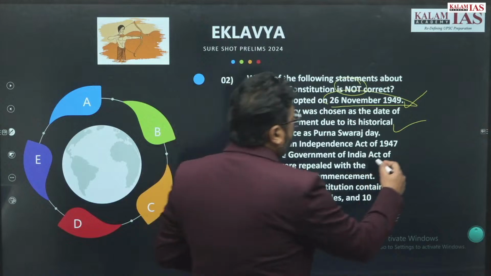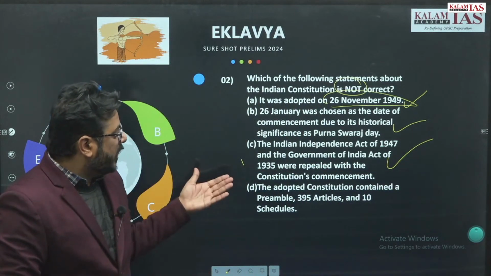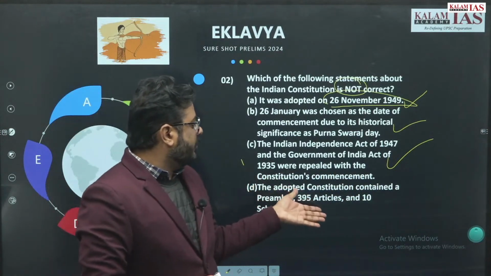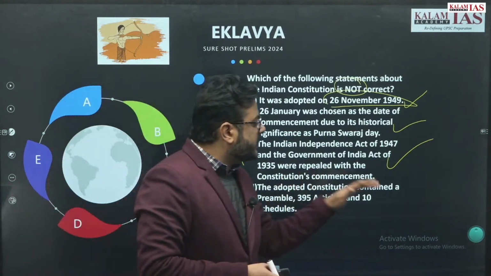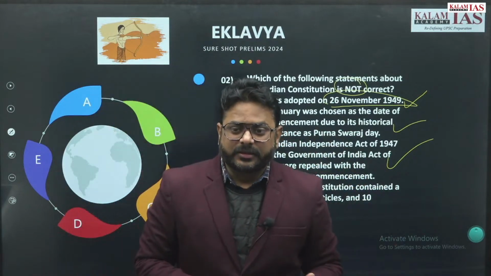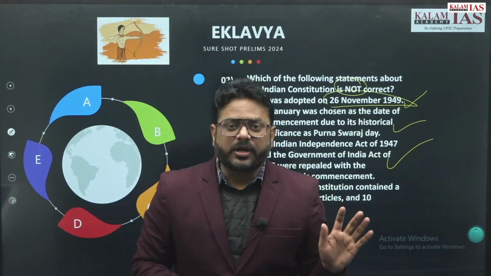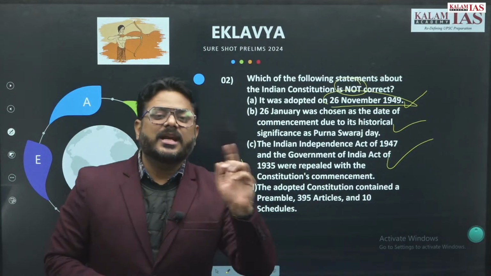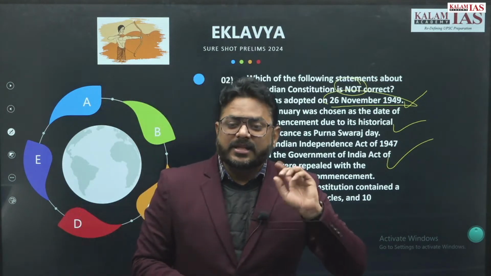So, that is also correct. Fourth statement: the adopted constitution contained a preamble, 395 articles and 10 schedules. Actually, this statement is checking your amendment parts, right? In the starting, the constitution had 8 schedules only. From the first Constitutional Amendment Act, the 9th schedule came. From the 52nd Constitutional Amendment Act, the 10th schedule came.